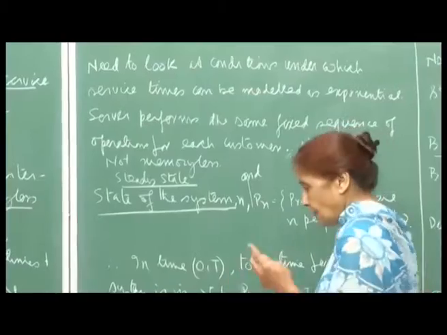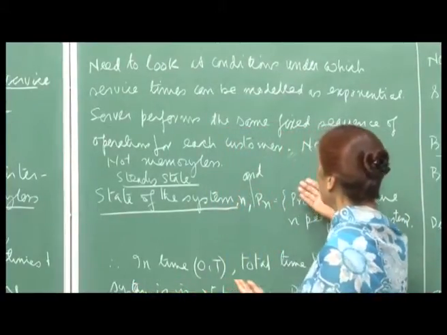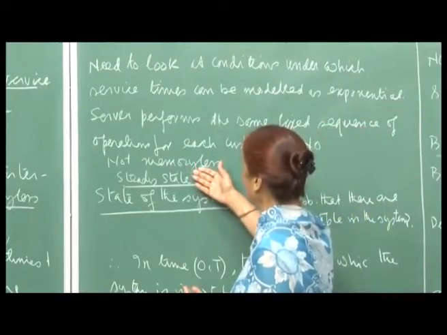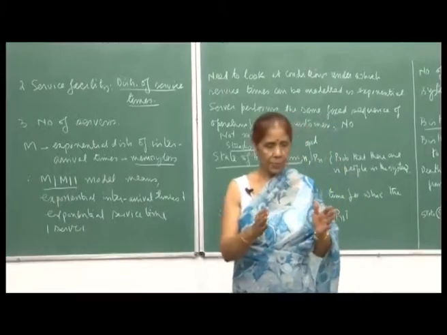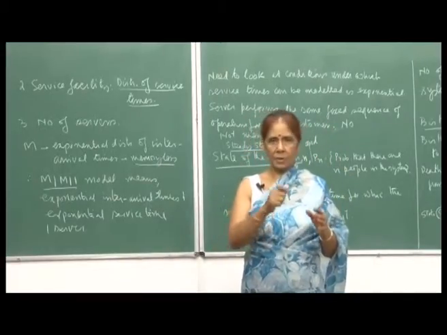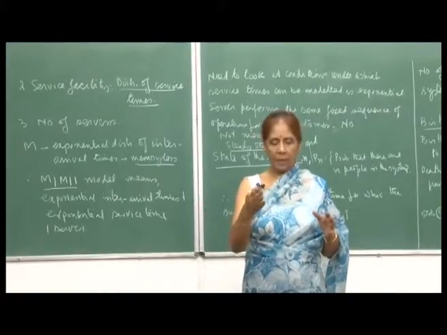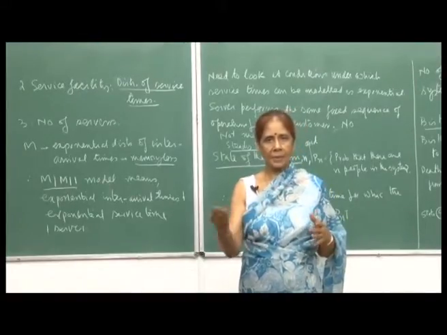If a server is performing some fixed sequence of operations for each customer, then certainly this is not memoryless. If the clerk has to perform a sequence of 10 operations for every customer, and he has come up to the 8th task, then we know that he is going to finish after the next 2.